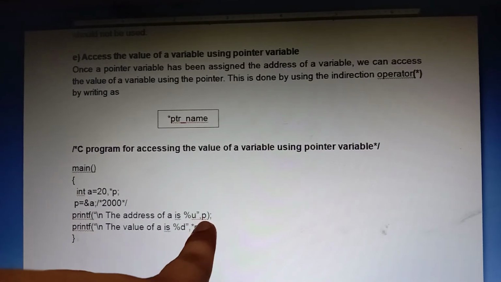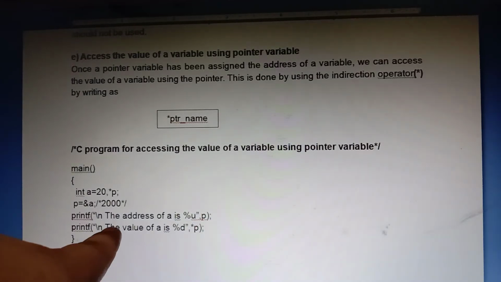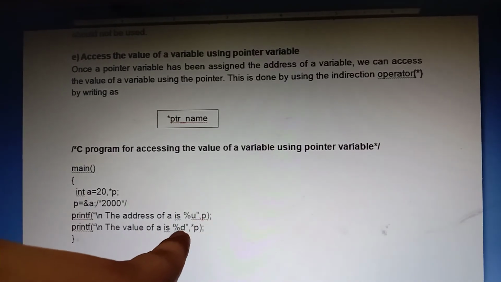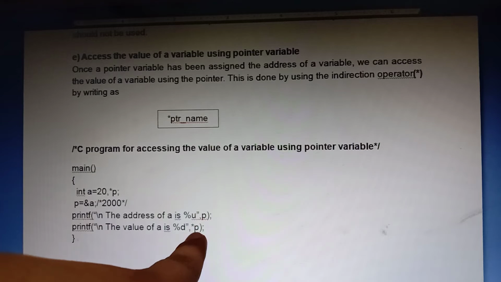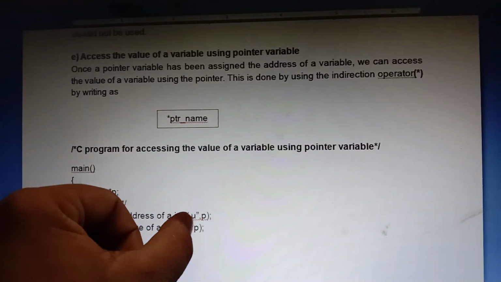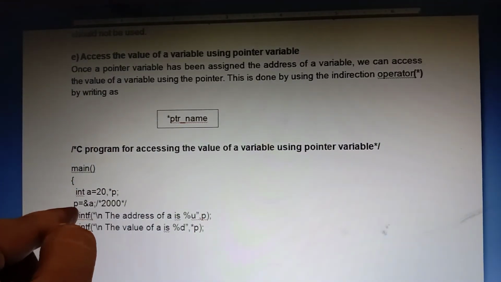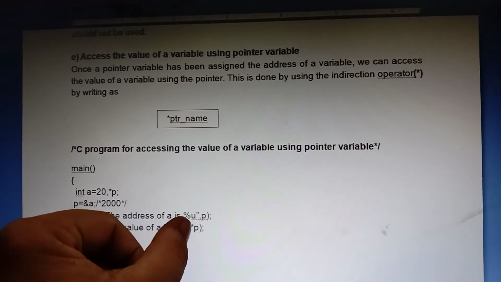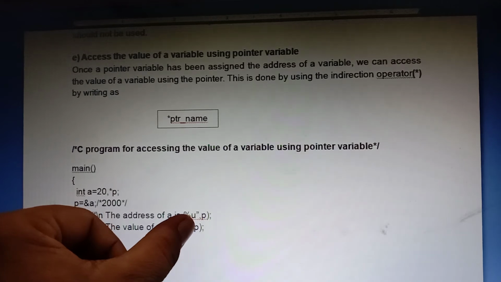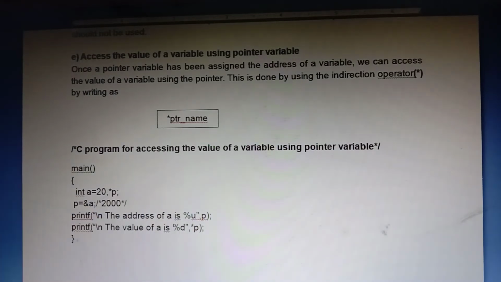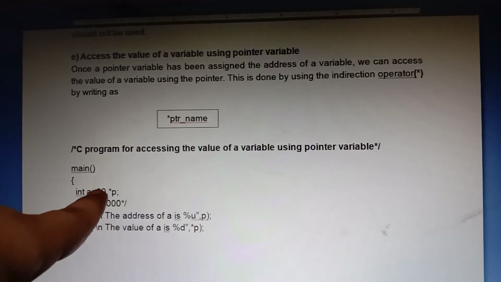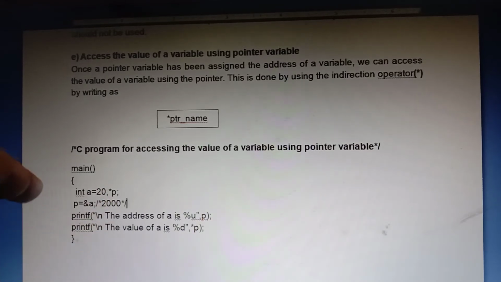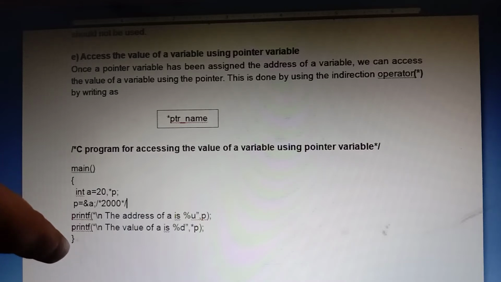The address of a is %u, comma p. Here p means address. Next, the value of a is %d, *p. What is the value of p? p = &a, so p is 2000. So *p is *2000, which means the value at 2000. *address automatically gives the value.